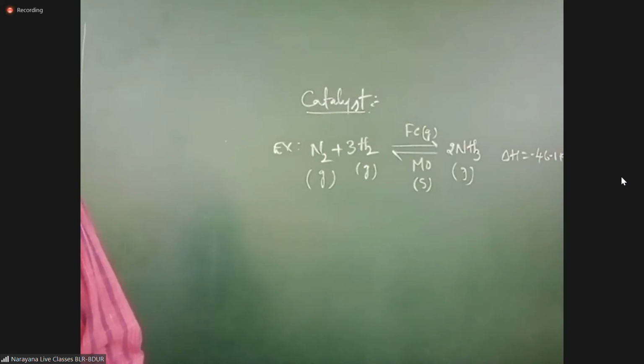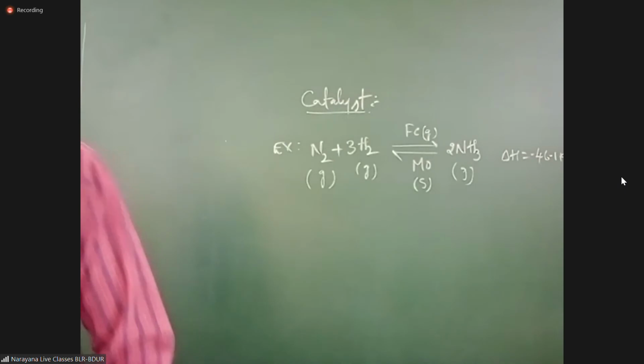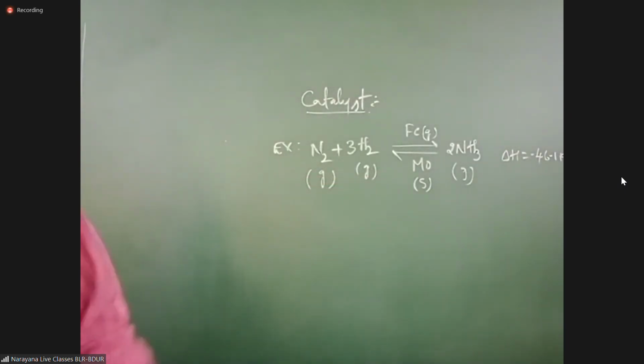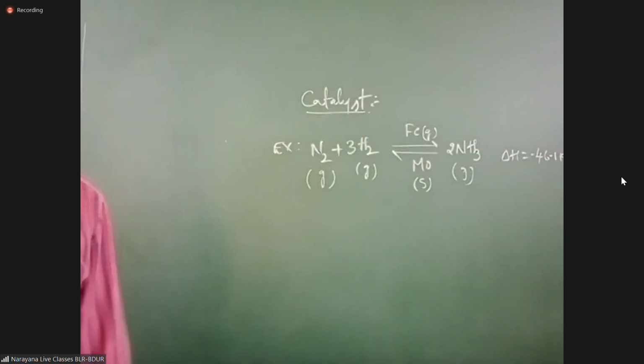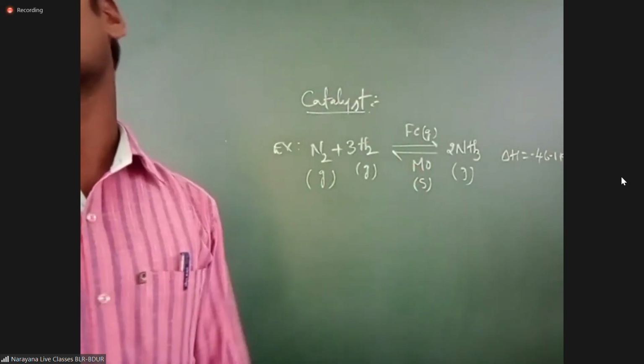Tell me students, what is the promoter statement? Catalytic promoter is a chemical substance which increases the efficiency of a catalyst. In synthesis of ammonia, molybdenum increases efficiency of iron. Iron is the catalyst. Mo, molybdenum, is the promoter.